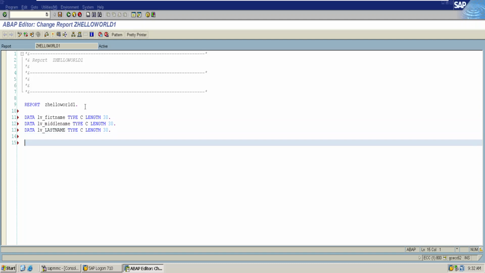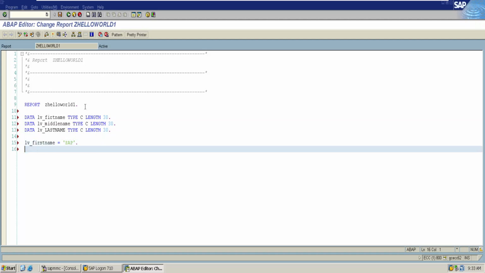Either we can assign values by using the equal to operator, or we can use the value keyword for providing a default value to a variable.